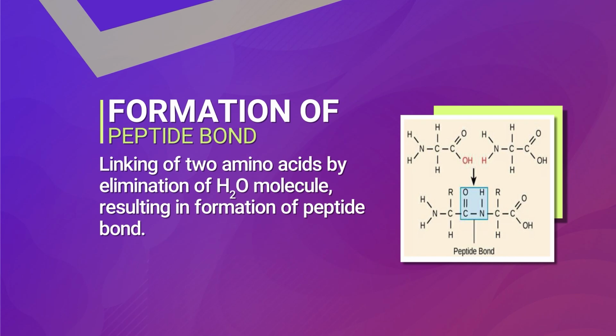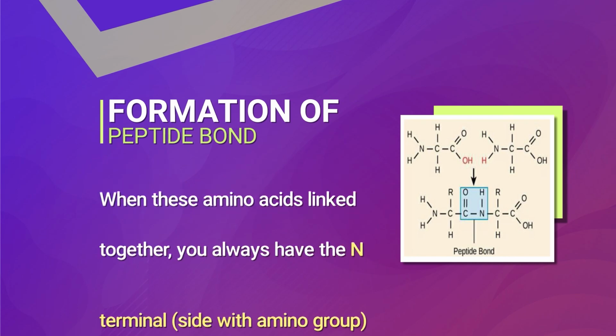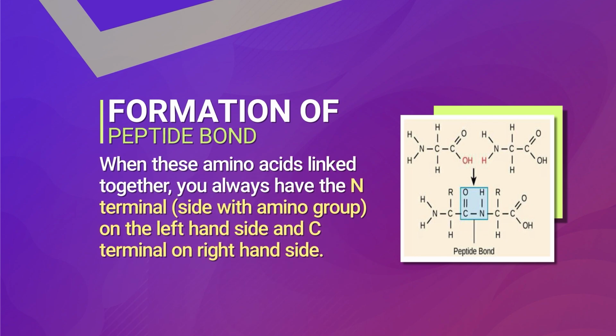If we see this in an image also, from one amino acid an OH group, and from another amino acid a hydrogen, that is 2 H atoms and 1 oxygen atom, will be removed from the structure of these 2 amino acids, and we will get the formation of a peptide bond and the polypeptide chain of amino acids. When these amino acids link together, you will have the N terminal, the side with the amino group, on the left hand, and the C terminal on the right hand side.